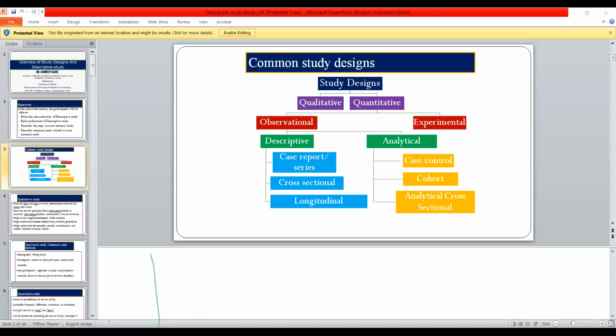Then how to frame a proper hypothesis? A proper hypothesis should be framed by the population. You have to mention the population. Then the specific cause. Third, there must be the expected outcome. Then there must be a dose response relationship and a time response relationship.